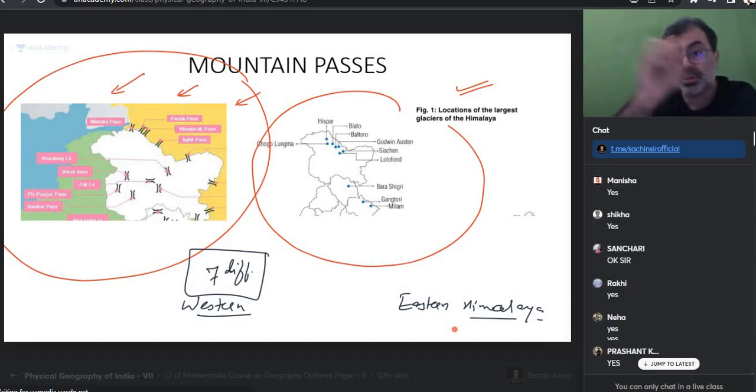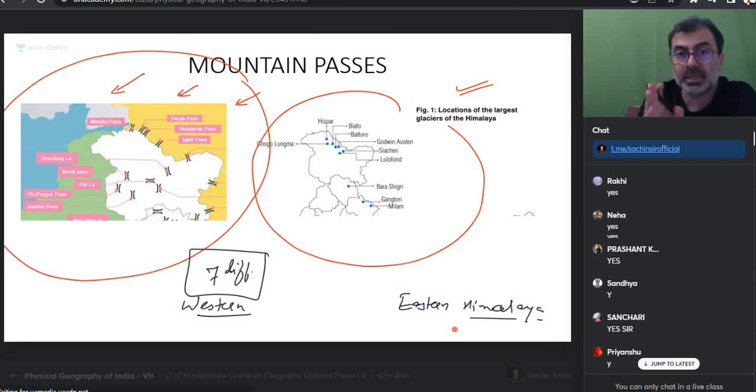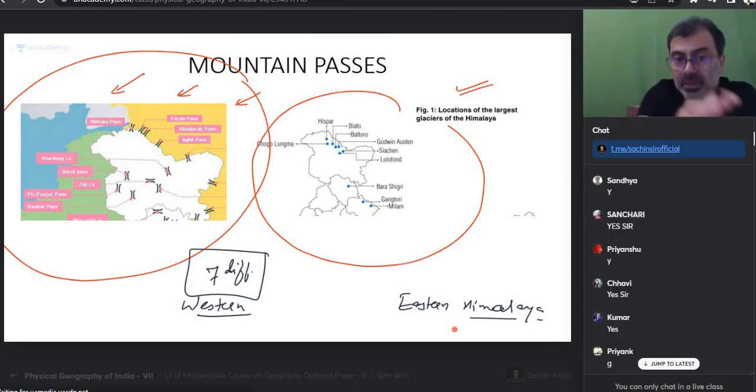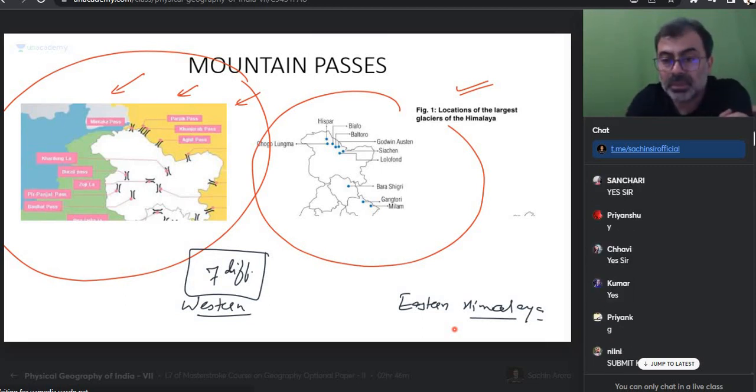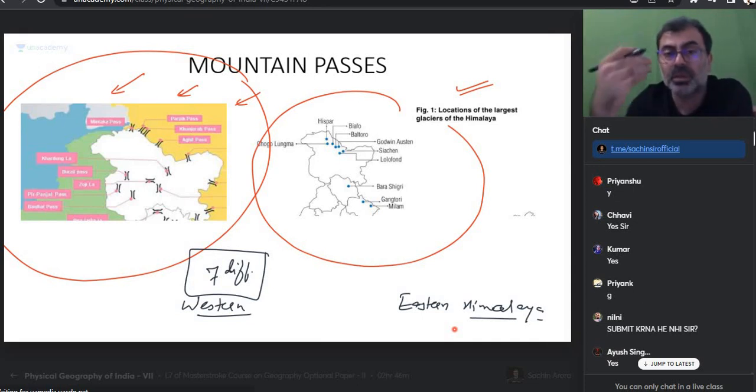What are the mountain ranges? Important peaks, I had given you the list earlier. When I started the Himalaya class, I gave you the peaks and passes. That list is already there. Can you locate it? You will find a lot in it. It's not to be submitted. In the name of submission, you are doing some mapping garbage.